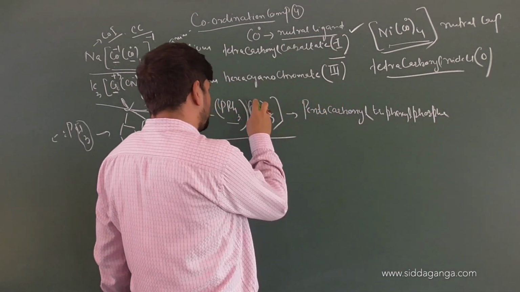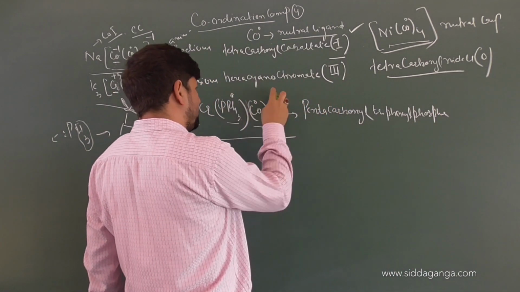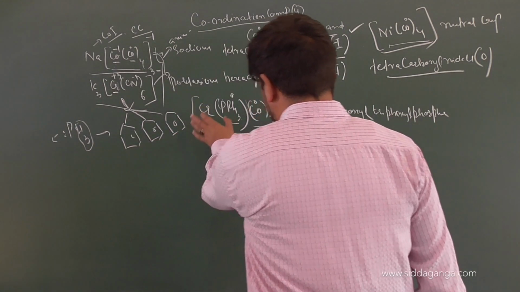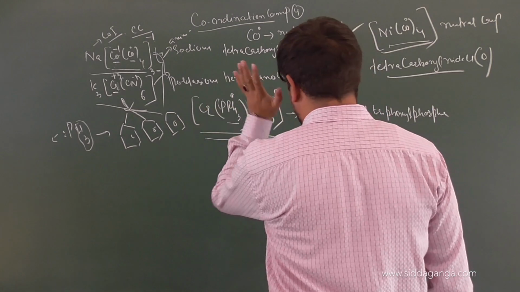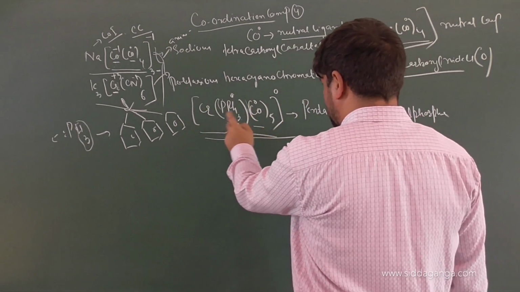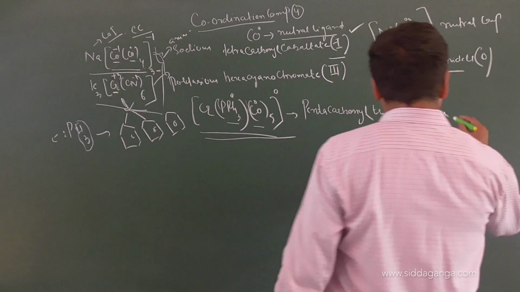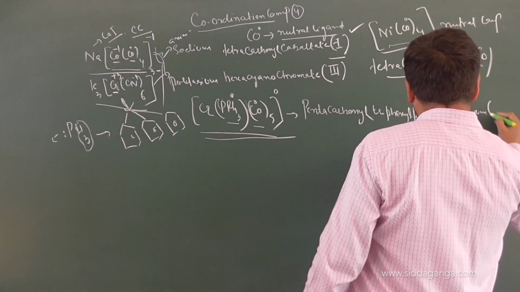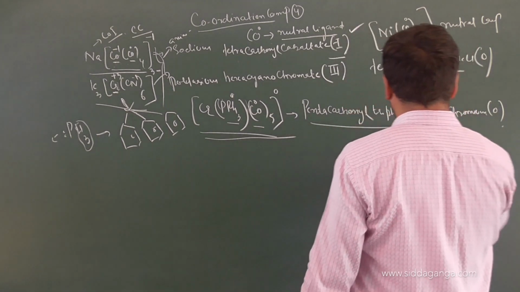What's the charge of this? 0. Triphenyl phosphine is also neutral. The complex will be 0 charged. So the name of chromium will be as such, and the oxidation state of chromium will be 0. So pentacarbonyl triphenyl phosphine chromium(0). This will be the name of the complex.